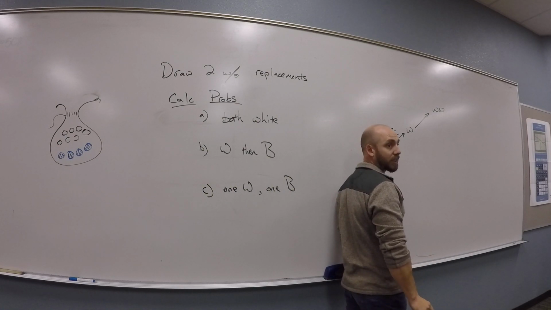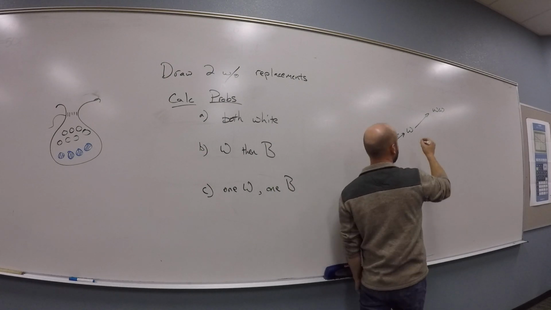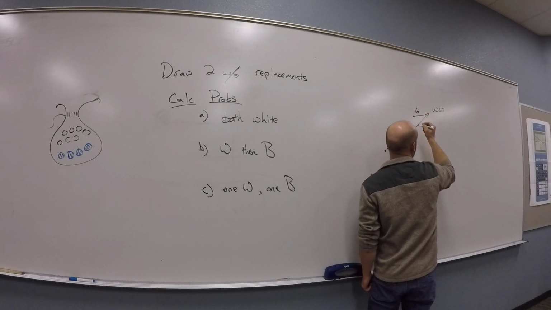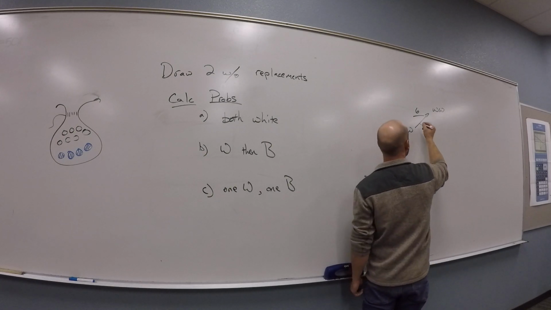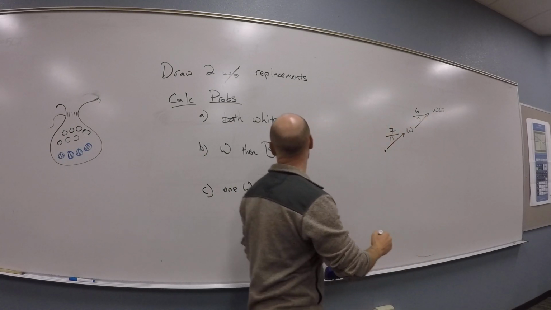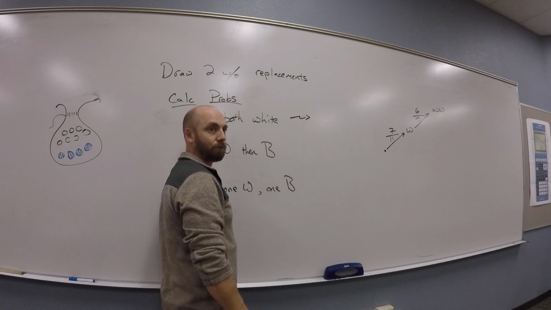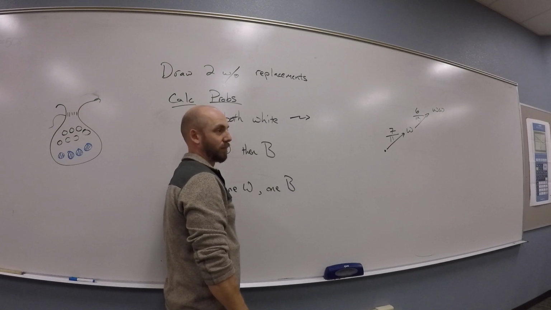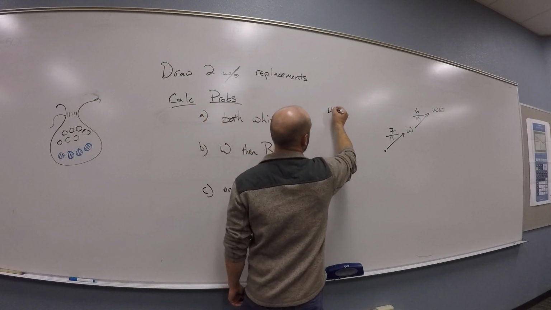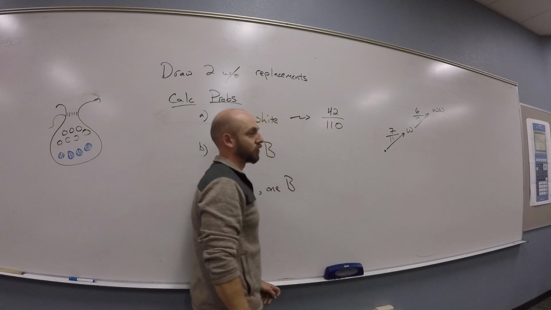The second white one, there's only 6 white marbles left because you got one out, and there's 10 marbles left in the bag. So you have a total probability of what? 42 out of 110. Perfect. 42 out of 110.